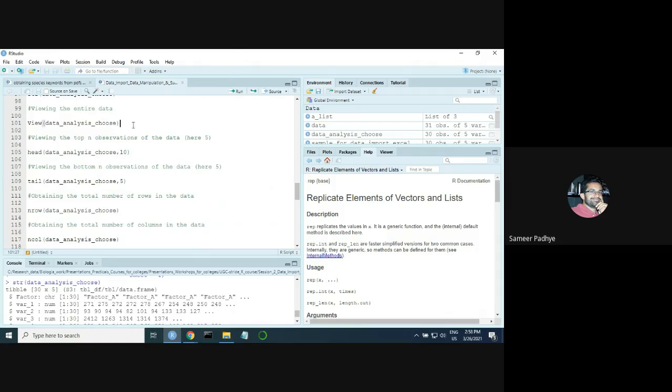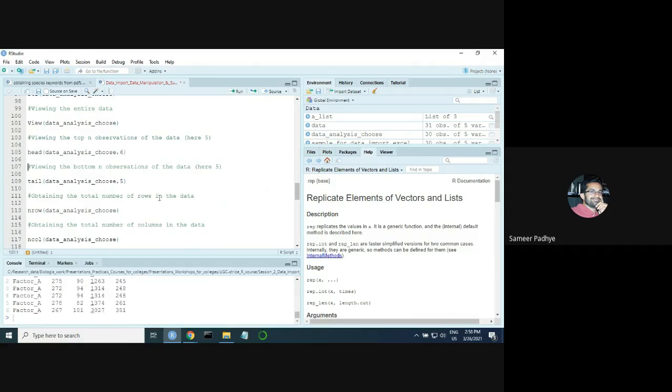So this is one way of viewing your data. Now, suppose you are interested in just viewing the top n observations. You are not interested in looking at the whole data set. You can use this function called head. And within the brackets, you give the name of the data and the number of observations that you want to see. So suppose I use 5 or say 6 here. And if I run the command, I see that R only shows me the first 6 data points. The first 6, all right, not the bottom, the first.